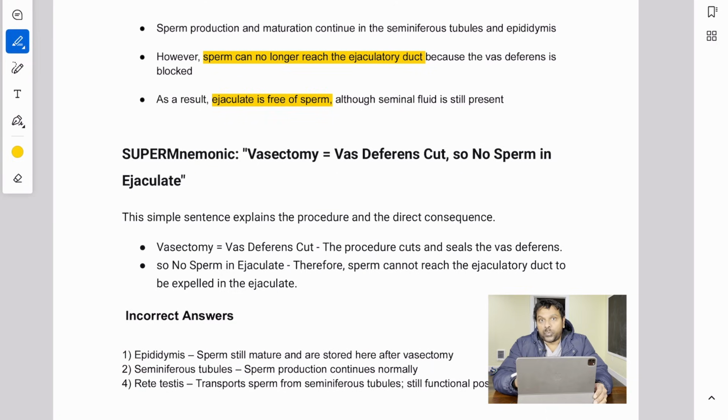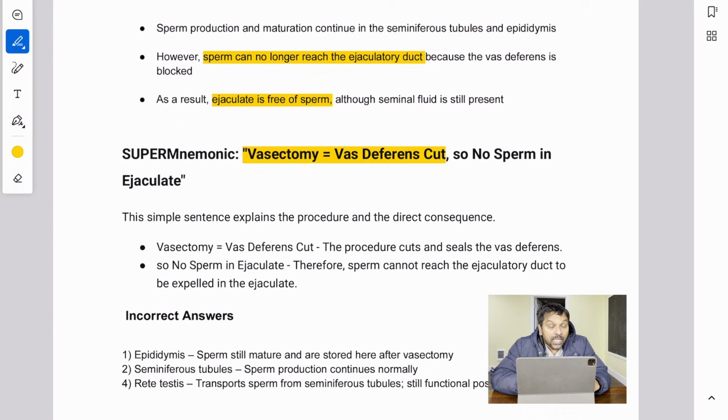So what is the super mnemonic here? How do you remember these facts? That is where super mnemonics help you. The one I use is this: vasectomy, vas deferens cut. So what is happening in vasectomy? V for V. In vasectomy, vas deferens is cut and no sperm to ejaculate.